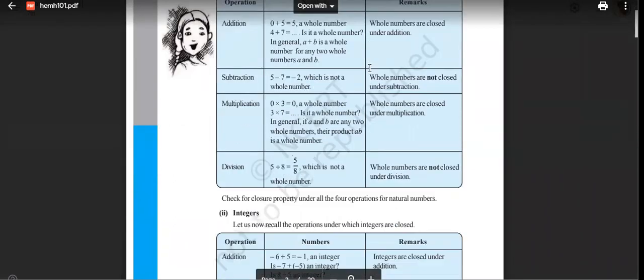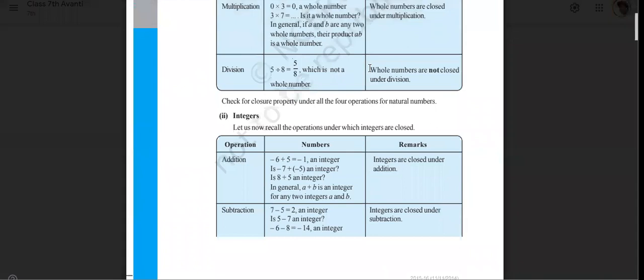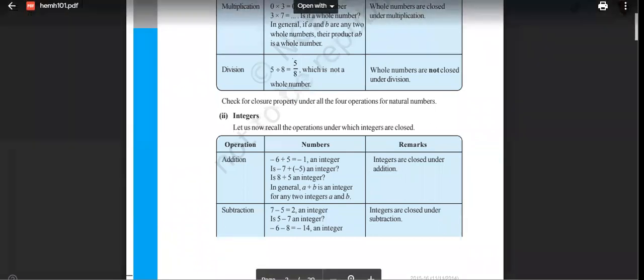Now this was the first number, whole numbers. Then integers: obviously if something is following whole numbers, it should follow integers also, yes or no? So obviously integers are also closed under addition, as well as multiplication. But subtraction is also closed under integers, yes or no? Subtraction is also closed under integers.